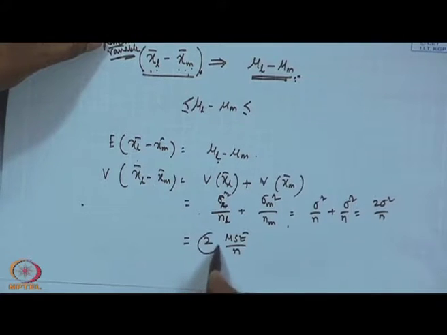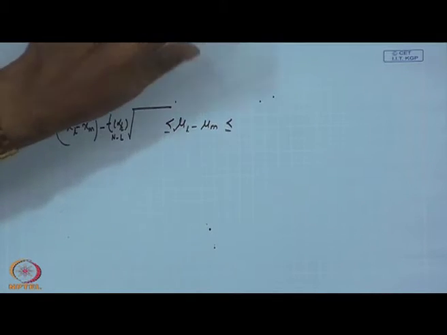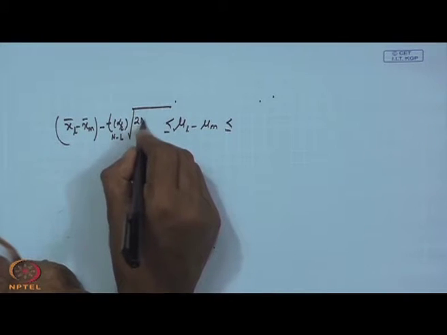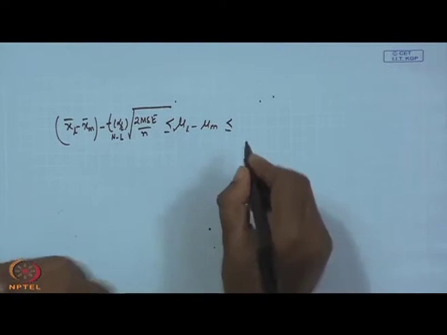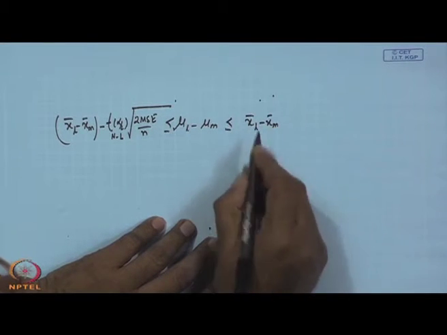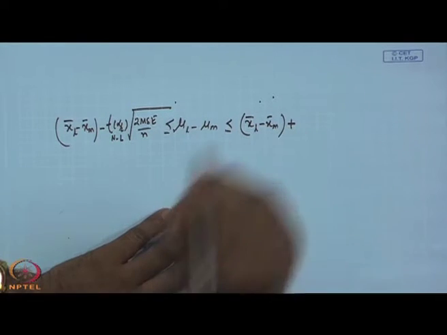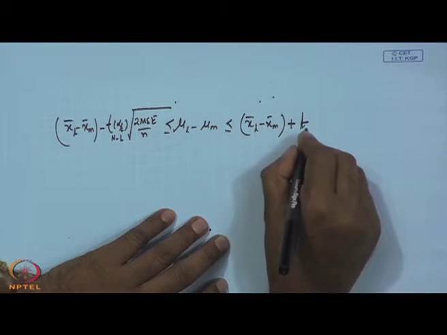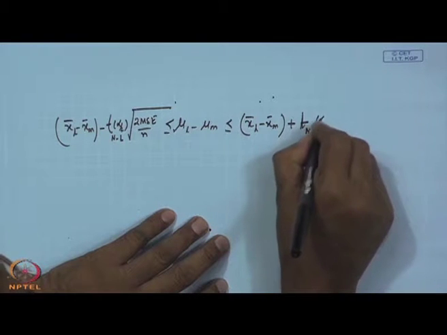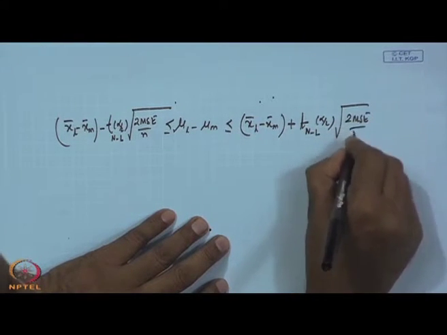See, the 2 is coming. Earlier for one mean case you have used MSE by n. So, 2 MSE by n. So, this side will be XL bar minus XM bar minus plus t n minus L, alpha by 2, square root of 2 MSE by n.